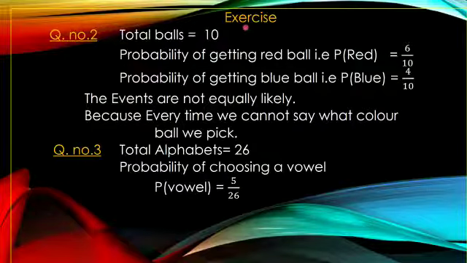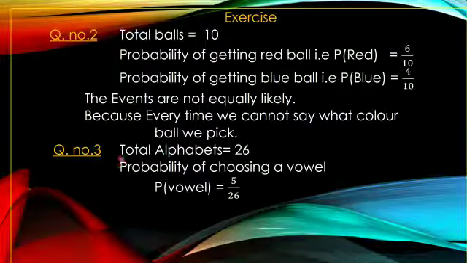Exercise. Question number 1 is theory part. You can write from the book, and I have given the points, you can write from there. The 4 questions are there, you can write short notes. Now see, total balls. First always you have to write the total thing. So probability of getting red ball, probability of red is, there are 6 red balls, so 6 by 10. Blue, there are 4, so 4 by 10. The events are not equally likely. We don't know what we will get. So not equally likely, because every time we cannot say what color ball we pick. So these are all the answers of question number 2.